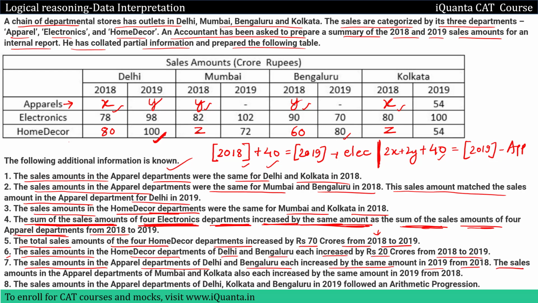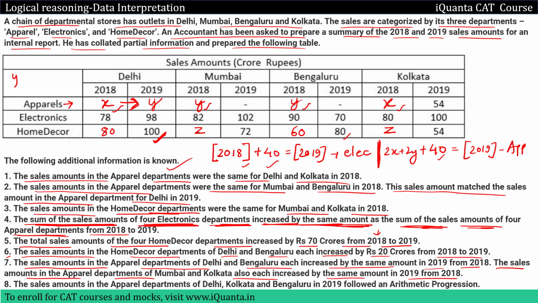Then the sales amounts in the apparel departments of Mumbai and Kolkata also increased by the same amount in 2019 from 2018. So we are talking about apparel, Delhi and Bangalore, the increase is the same. So apparel in Delhi, the increase is x to y, right?